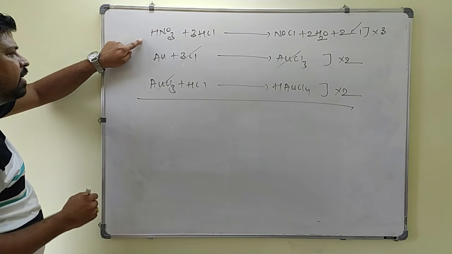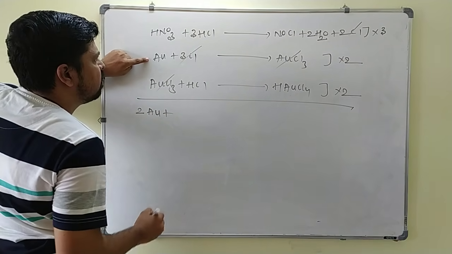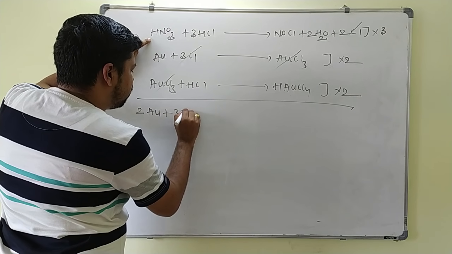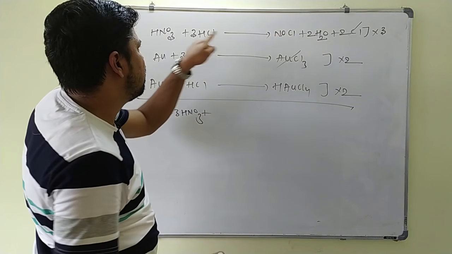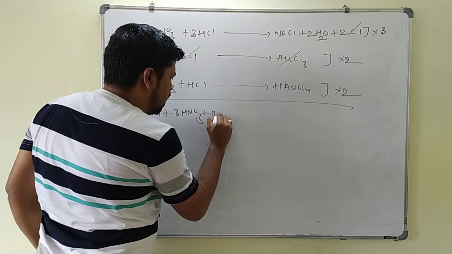So what you can write here is 2 Au reacts with 3 HNO3, plus 3 times 3 is 9 HCl, plus here 2 HCl, that is 11 HCl.